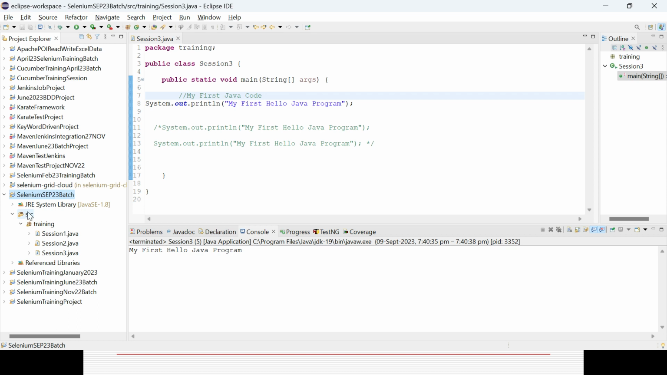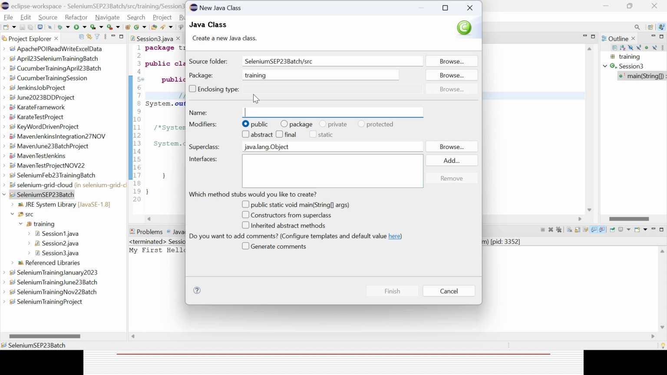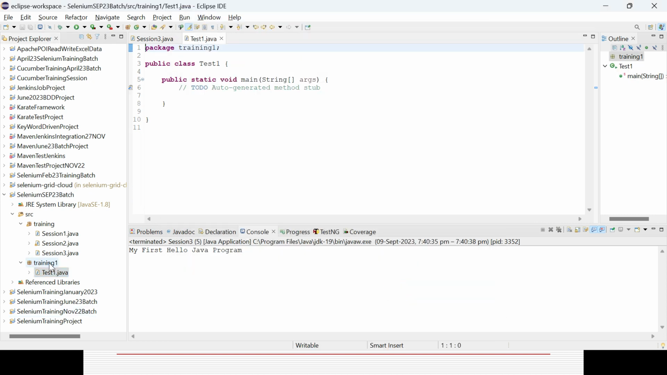In case you are creating a new project and you are not giving the package name, it will try to create a new package called default, because without a package, a class cannot reside. Automatically here training is there, but you can give another name. Suppose training one, and you can give the class name as yes one. If you select like that, automatically your training one package will be created. You could see I did not create it manually. At the same time, your package and your folder will be created, and the class will be created.